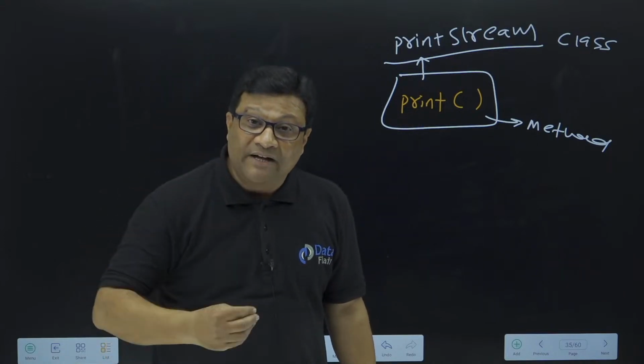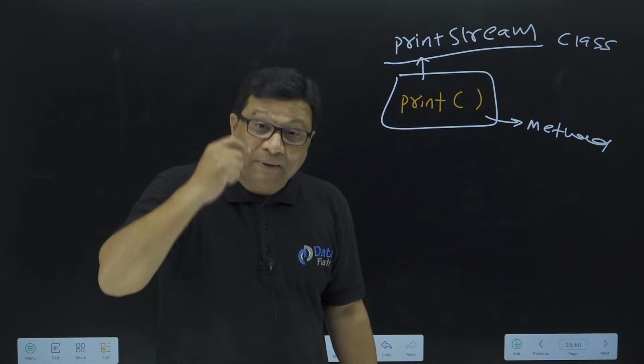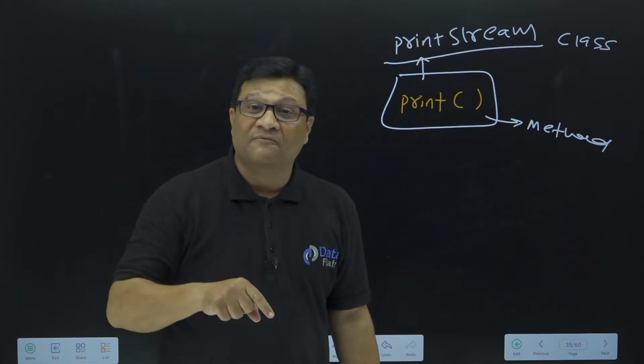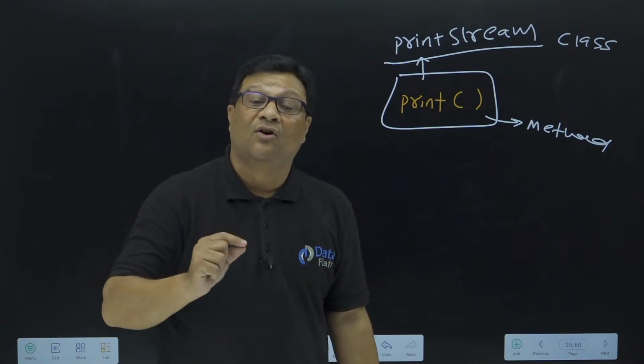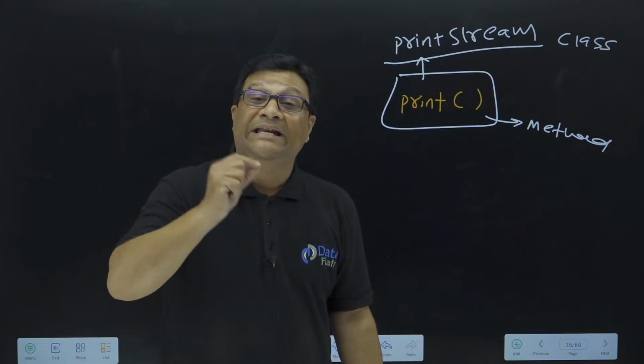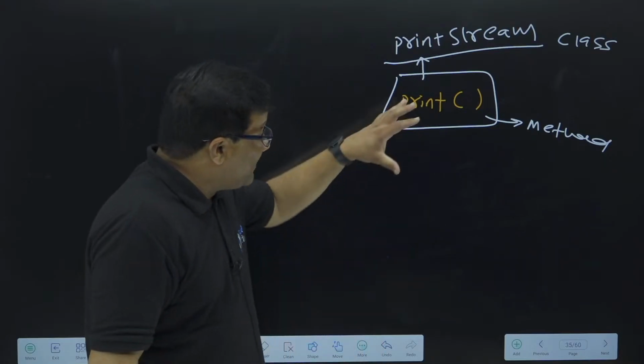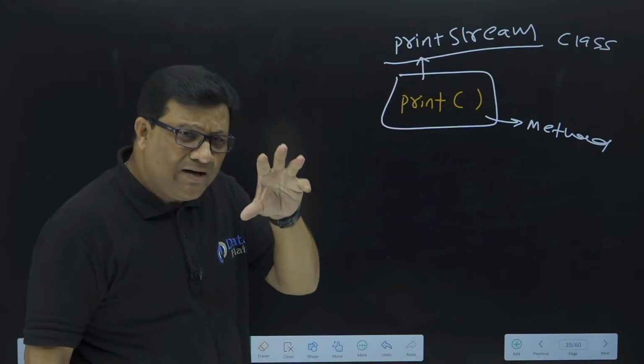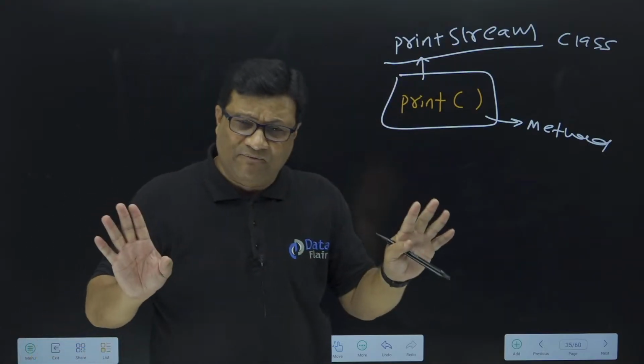The responsibility of this print method is to print data on the console screen, that is one part. But since the rule of Java says that every method of Java belongs to a class, this print method belongs to the PrintStream class. So now, let me ask: forget about everything.